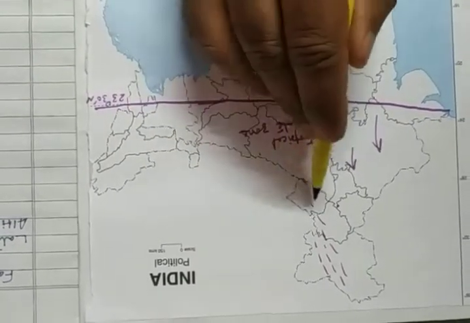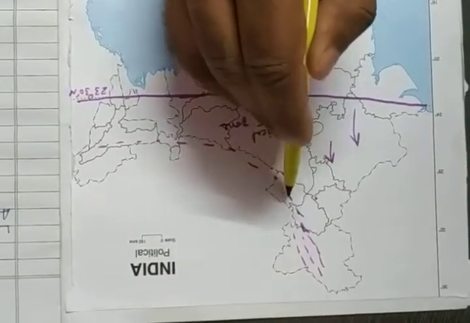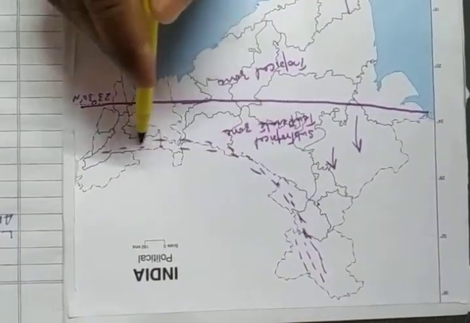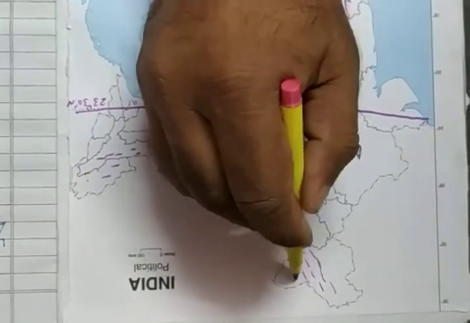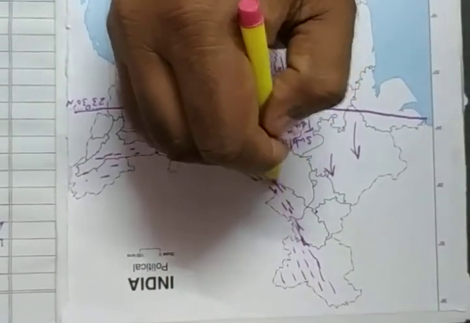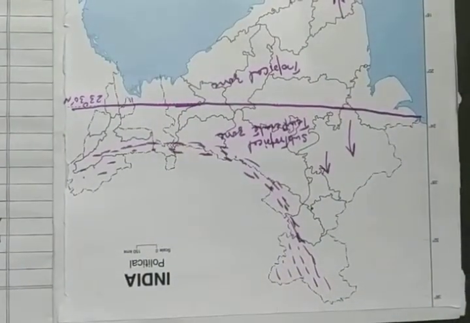These Himalayas have a great impact on the climate of India. As we also discussed in the previous video, these Himalayas have a great influence on the climate of India. Okay, children.